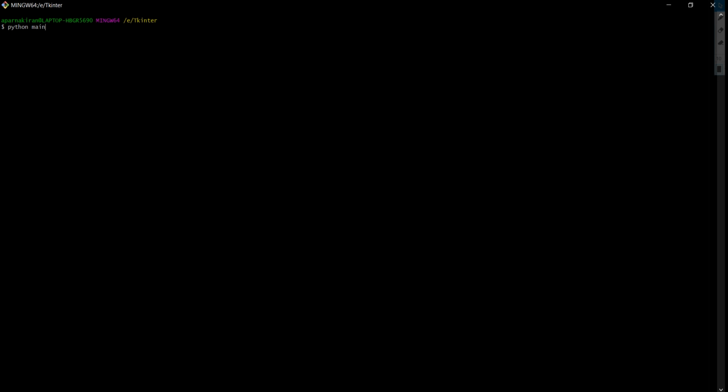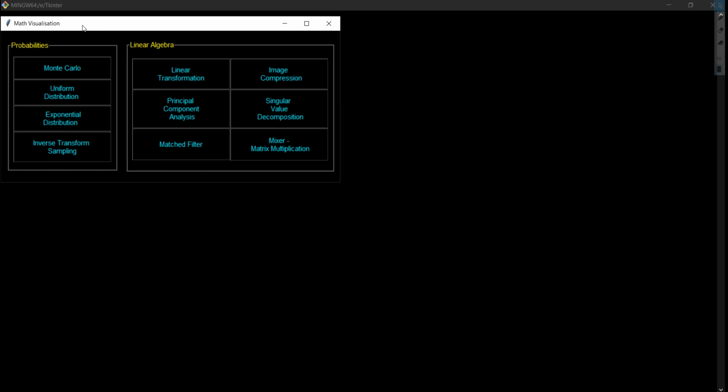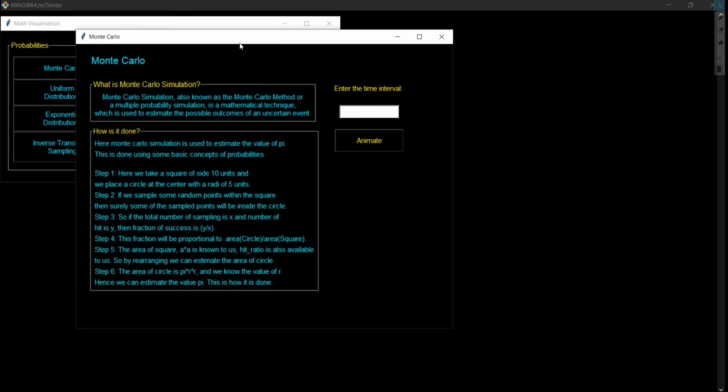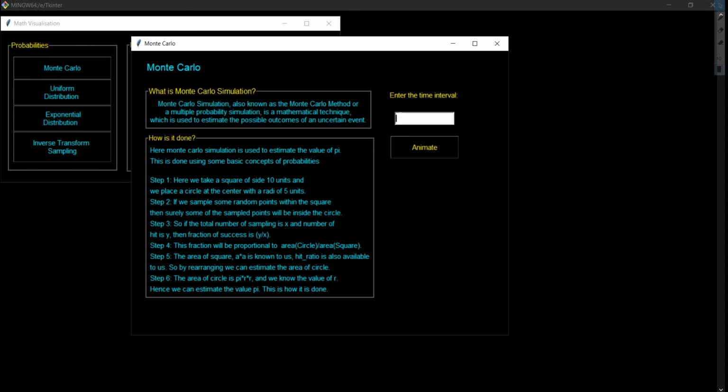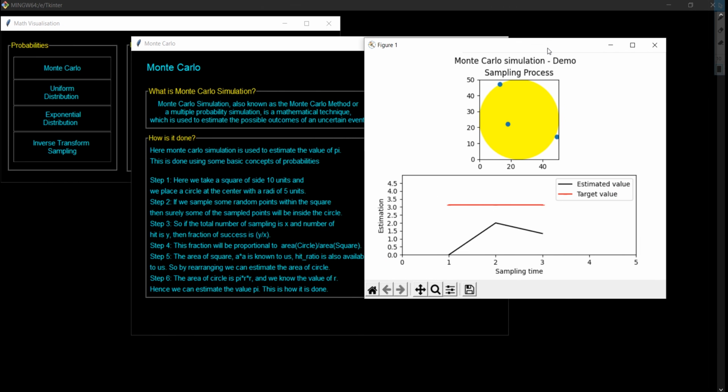This is the software application we built using the Tkinter library in Python, which is used to build graphical user interfaces. This window shows all the mathematical topics. They are divided between linear algebra and probability. To see what Monte Carlo is about, select Monte Carlo. A new window opens up. It shows its definition. Value 1 is given in the input field. This is the animation of Monte Carlo simulation.